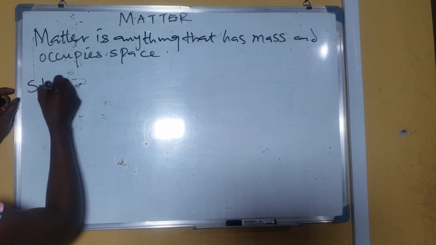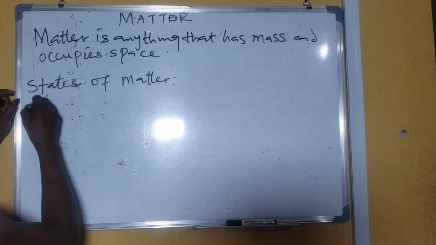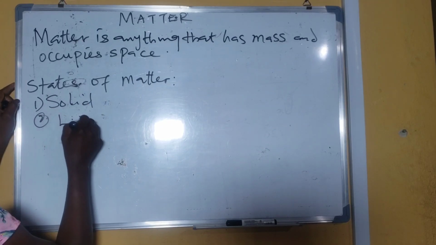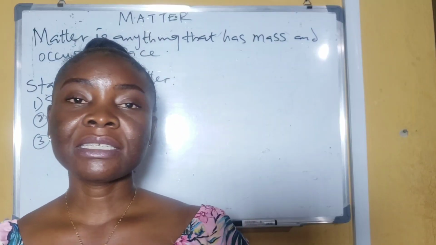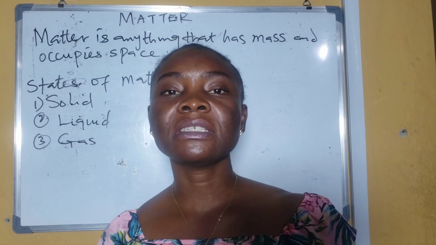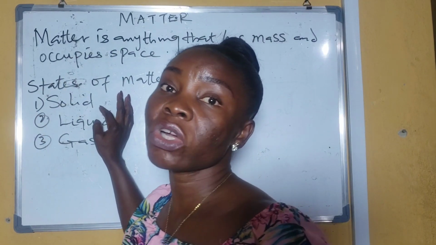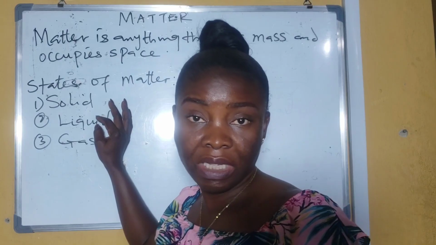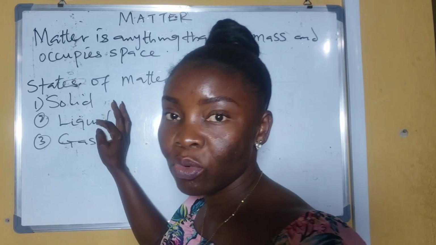Then we have states of matter. And these states are solid, liquid, and gas. Now, each of these states has its examples. For example, the solid state could include your book, your pen, the solid food that you eat, biscuits, human beings, plants, tables, and so on and so forth.